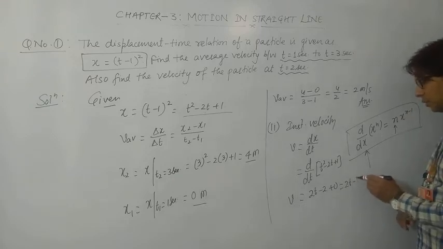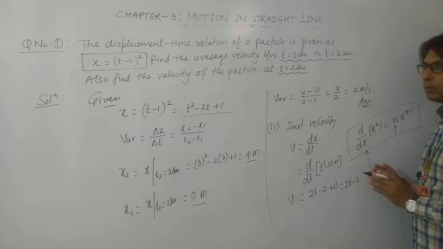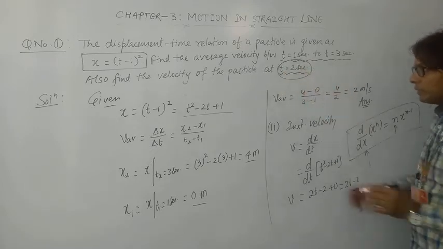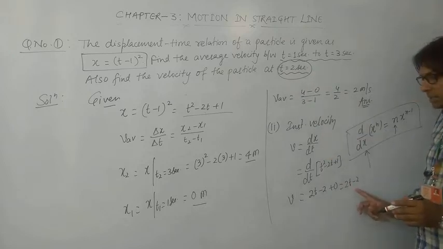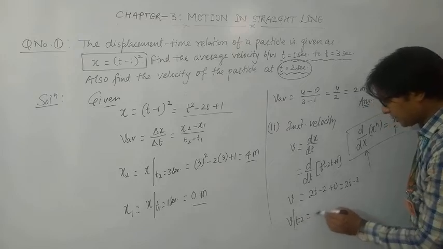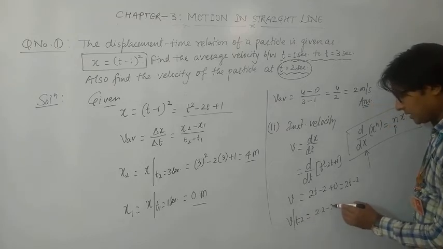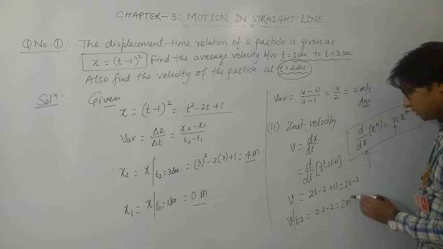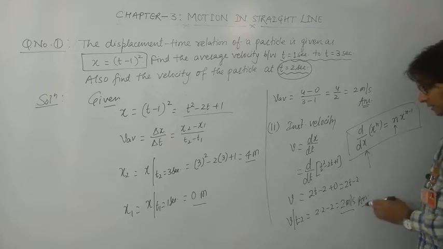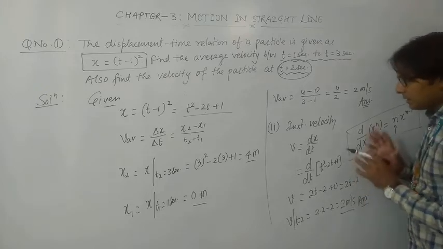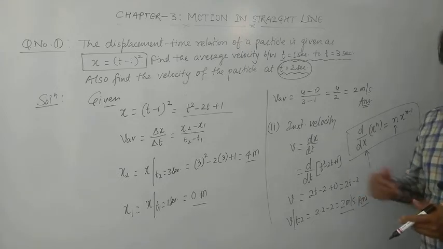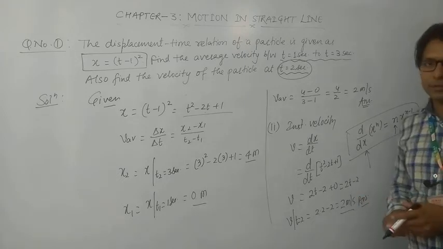Okay, now we have to find out the value of instantaneous velocity at t is equal to 2 seconds. So simply put the value of t is equal to 2 seconds into this equation. So velocity at t is equal to 2 seconds comes out to be 2 into 2 minus 2, that is 2 meter per second. So both the answers are 2 meter per second, which is a coincidence. Otherwise, the method to find out the average velocity and instantaneous velocity is quite different.